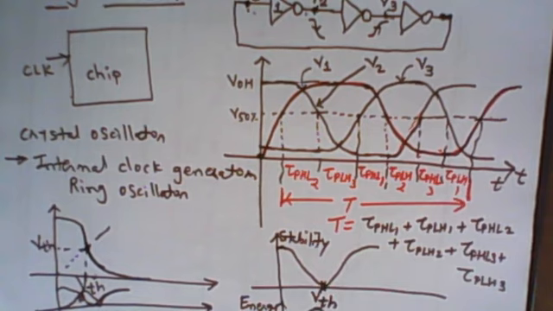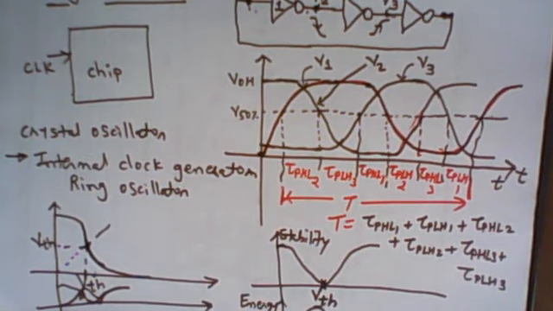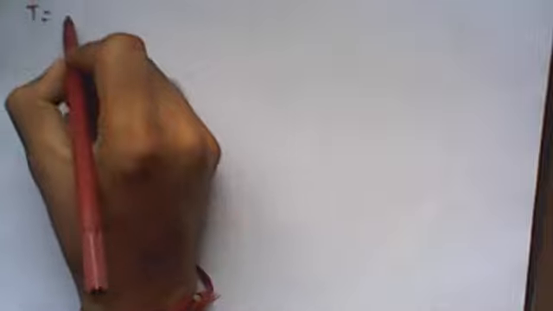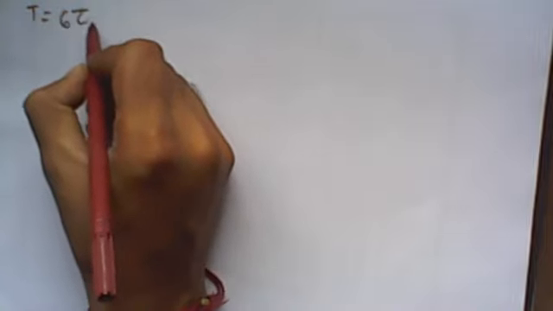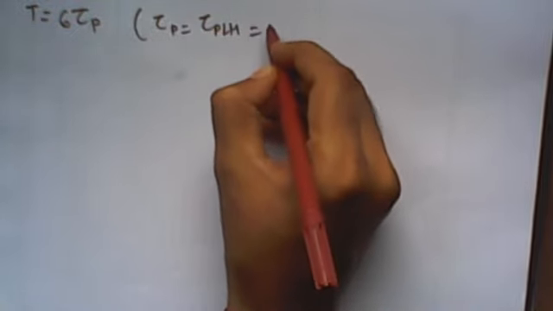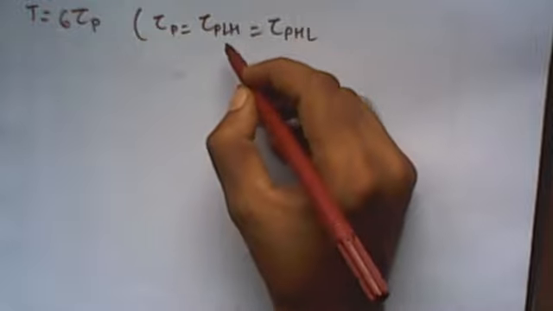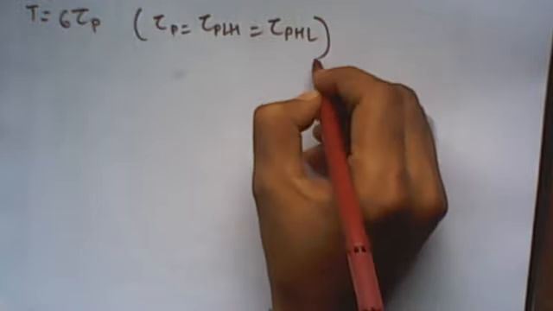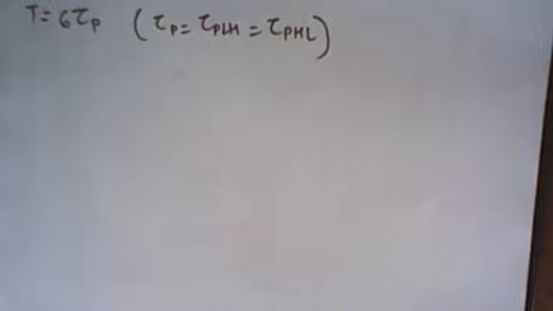Suppose we have designed a symmetrical inverter in which the propagation delay times of high to low and low to high are equal, and all the inverters have equal propagation delay times. Then we can say the total delay is 6 times tau p, where tau p is equal to tau p LH, equal to tau p HL, for all inverters having equal high to low and low to high propagation delay times.